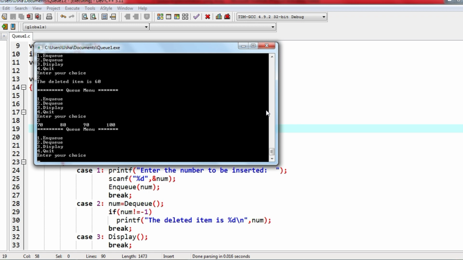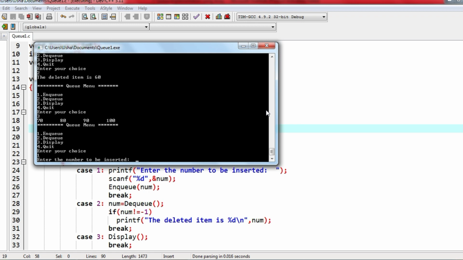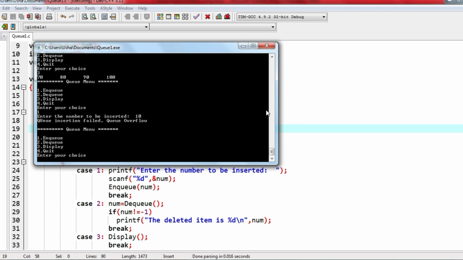Even now if I try to insert another element, I'll give enter number to be inserted as 10. It says queue insertion failed, because rear variable is pointing to the last size index number, which is 9. If size is 10, front was 0, rear was 9. Since rear was 9, even though you delete all the elements from the front, there is no further space to insert elements. Therefore, it is showing queue is full and insertion is failed.